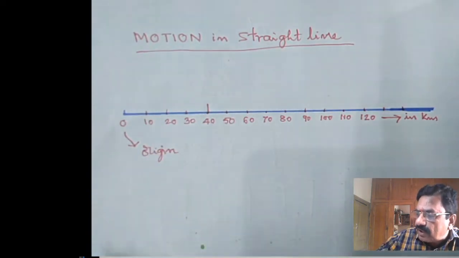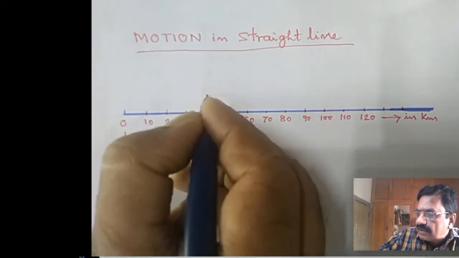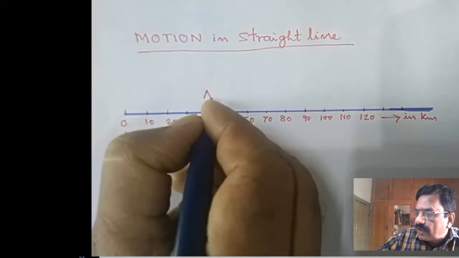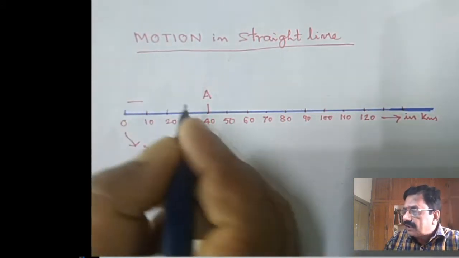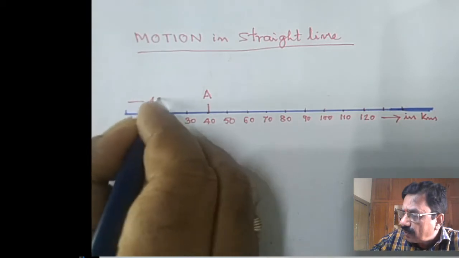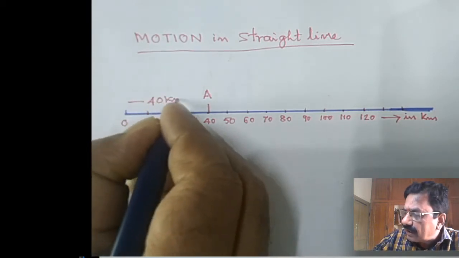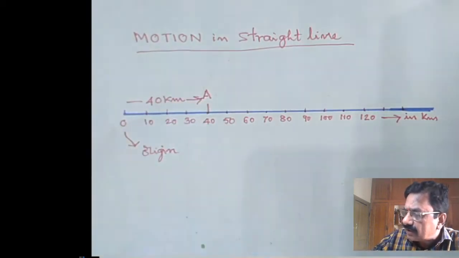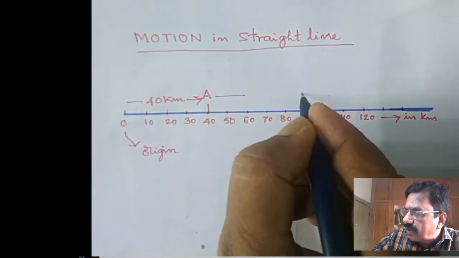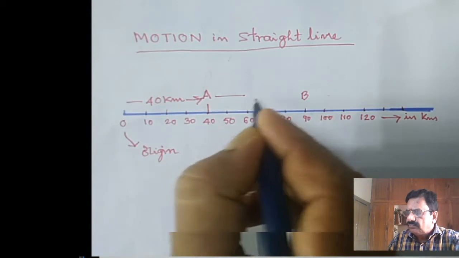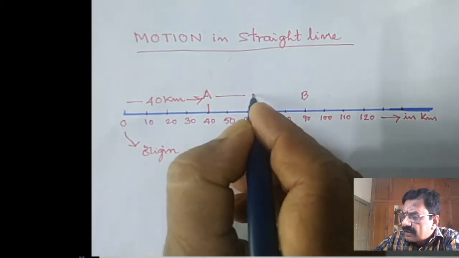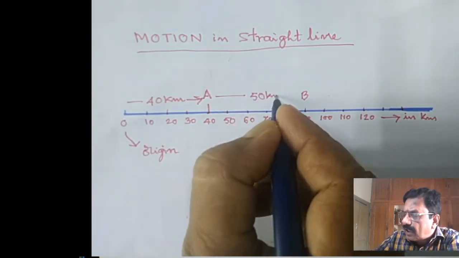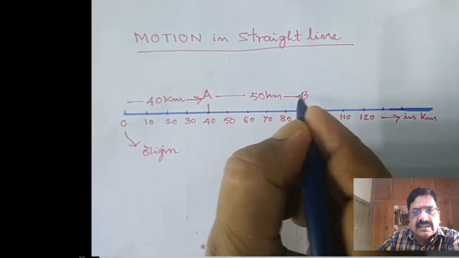He has travelled only 40 kilometers, starting from O to A. Then let us say he has travelled from A to B, that is 90 kilometers. I mean to say, in addition to that 40, he has travelled 50 more kilometers. Total distance he has travelled from O to A and A to B is 90 kilometers.